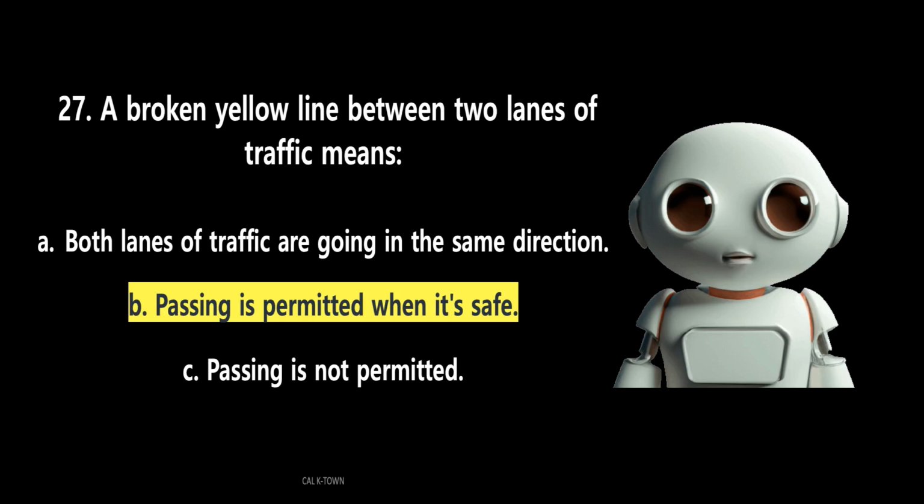The answer is B. Passing is permitted when it's safe. Dashed yellow lines separate single lanes of traffic moving in opposite directions. Passing is allowed when there is no oncoming traffic in the passing lane.